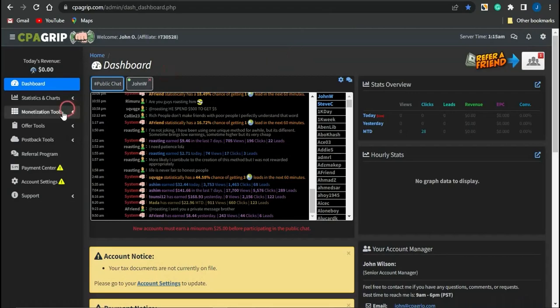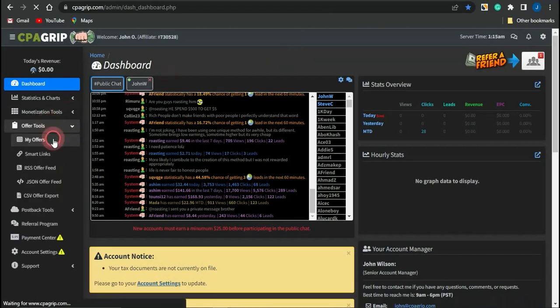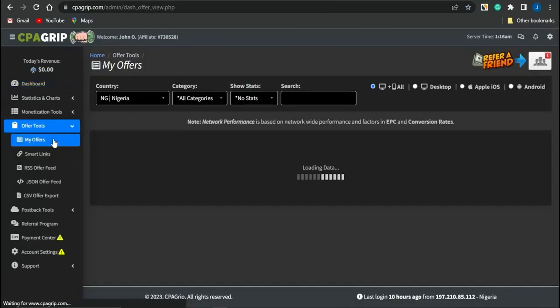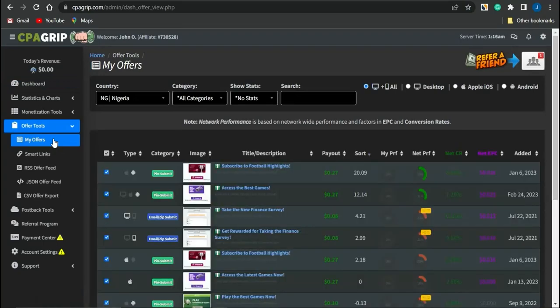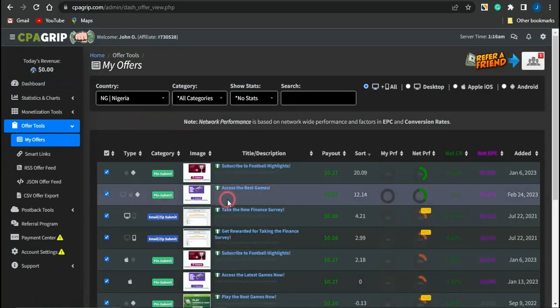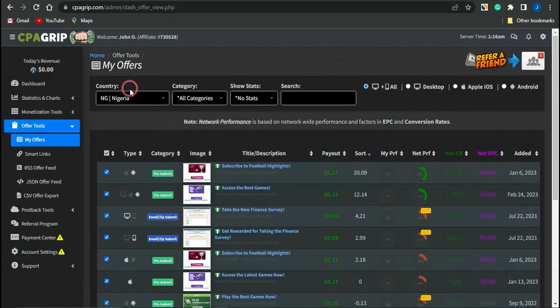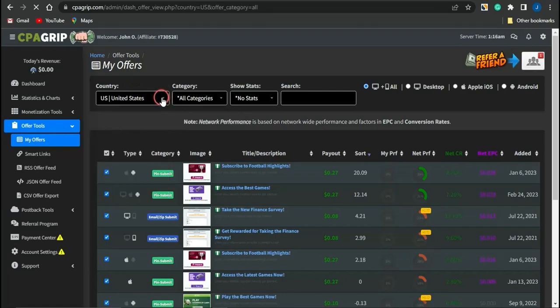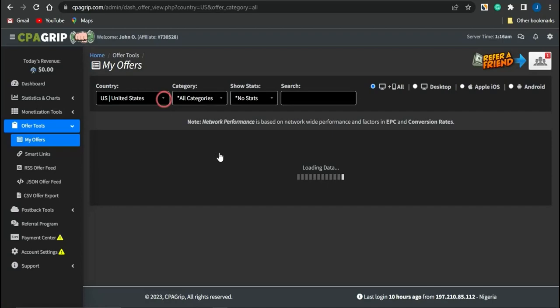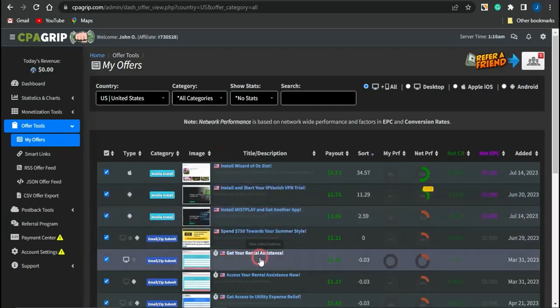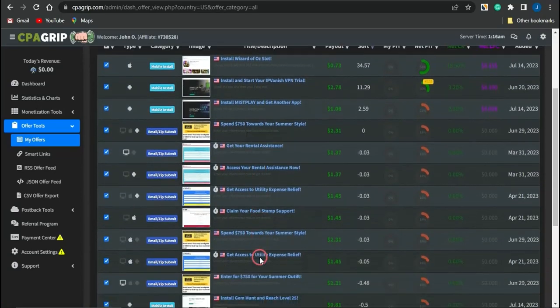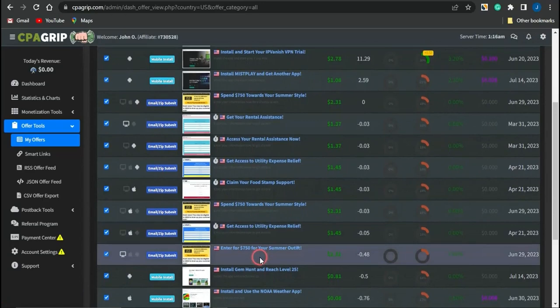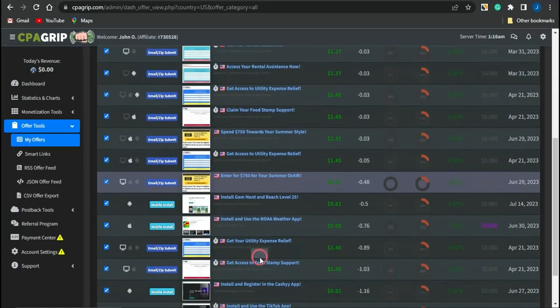As you can see, you could just simply go on to clicking on offer tools and my offers to go on to selecting CPA marketing offers to promote. You could see right here that the offers I'm being shown are offers for this particular demographic, Nigeria. I could go on to filtering the offer to any demographic of my choice. Maybe I want to use the United States. I'm going to select the United States and I'll be shown offers available to that demographic right here. I could scroll through and select an offer which I want to promote.